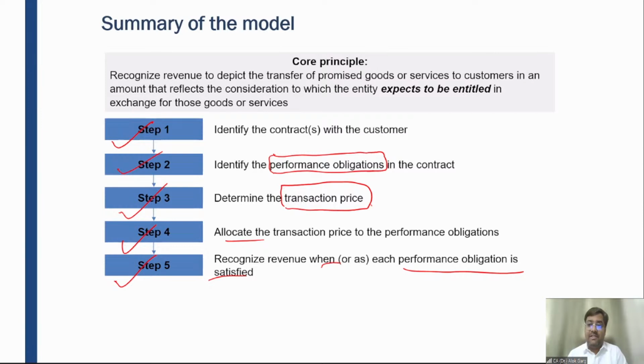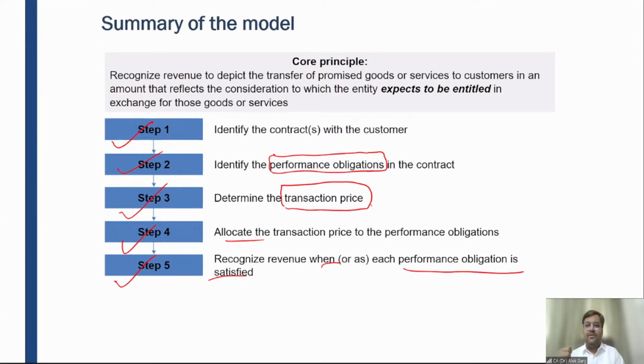What does allocation mean? For example, your mother has told you, Soham, please buy rice, pulses, and let's say Maggie from the kirana shop, the grocery shop. You went to the grocery shop and asked the shopkeeper, please give me 1 kg of rice, 1 kg of pulses, and one packet of Maggie.